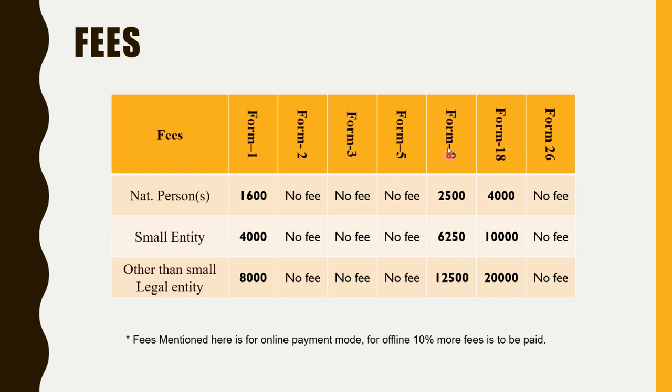Form 9 is also not mandatory, it is for early publication. If you want to publish your patent early in the patent journal, the patent journal is published every Friday on the IP India office website, and in that only the title and abstract of the completely filed application will be shown. If you want to publish it early, within 3 to 4 weeks after filing the complete specification, you need to go for form 9 and pay 2500 rupees, or else it will be published within 18 months.